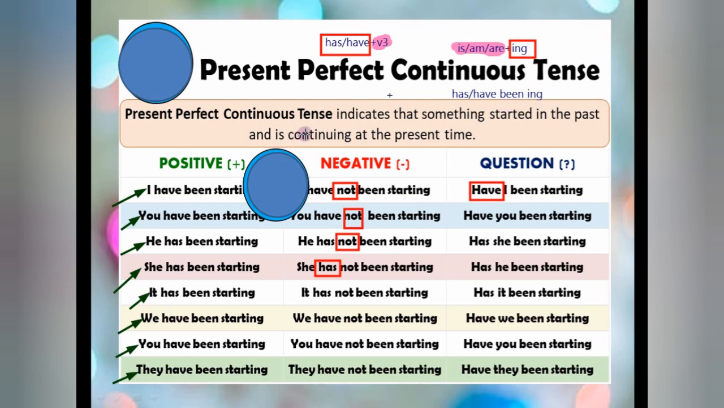And what does this tense indicate? This tense indicates that something started in the past and is continuing at the present time. In the present perfect, in the present time it has finished. Okay, but in this tense it is also continuing right now. Okay, so I think you have understood.